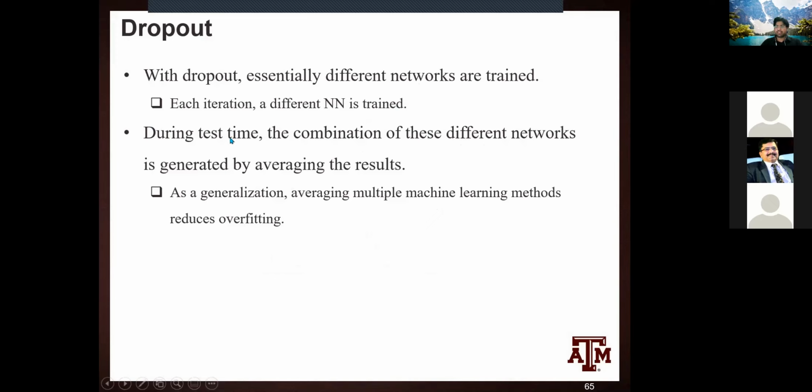Now, during test time, the combination of these different networks is generated by averaging the results. As a generalization, we know that averaging multiple machine learning models reduces overfitting. This is used in the concept of ensemble models. So you can consider dropout an ensemble of neural networks.